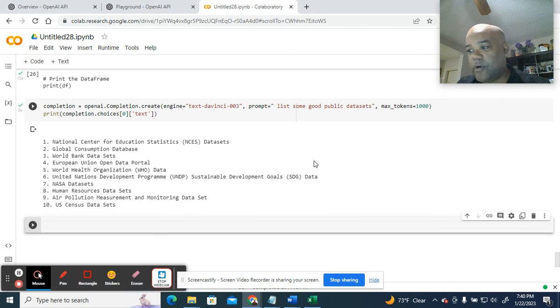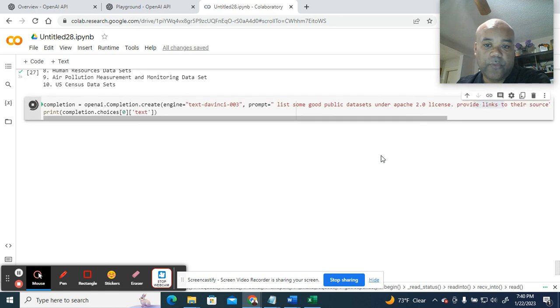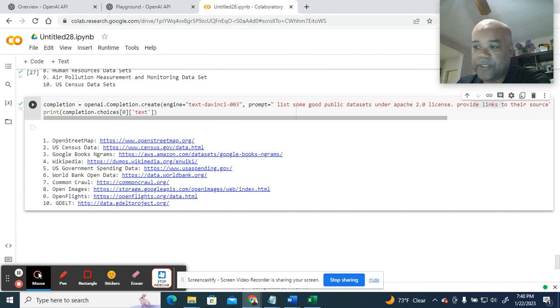So let's look for data licensed under Apache 2. And in addition to that, give me a link to the source. And you have to remember that ChatGPT is only going to give you data up to 2021. Okay, 2021. So let's see if it does better. We'll have open data sets. So here we go. This is not a bad list.